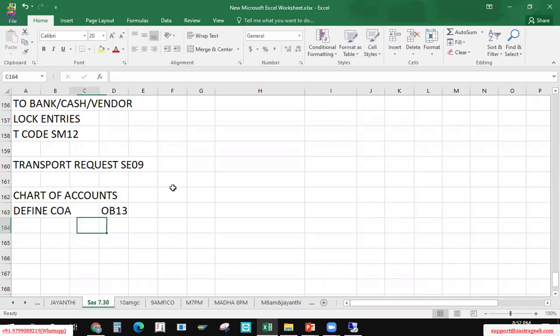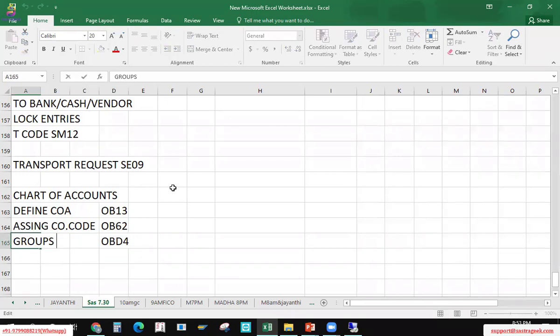Let me code first of all, then define chart of accounts, then we will assign the company code. This is also a simple step. In this chart of accounts, I'll define the groups, chart of account groups. Those groups we can do by OBD4. Then we have a small topic, retained earnings.